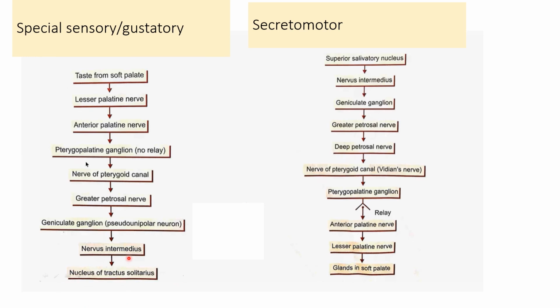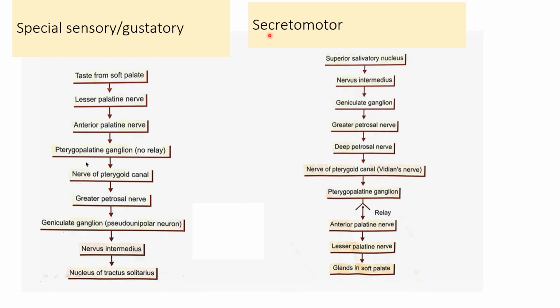of tractus solitarius. So starting from the taste bud, lesser palatine nerve, remember, pterygopalatine ganglion, the nerve of pterygoid canal, and then through the greater petrosal nerve, geniculate ganglion, nervus intermedius, all these are the part of the seventh or the facial nerve, and then it reaches to the tractus solitarius.